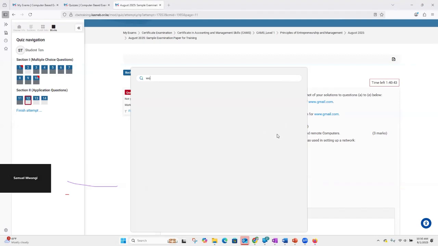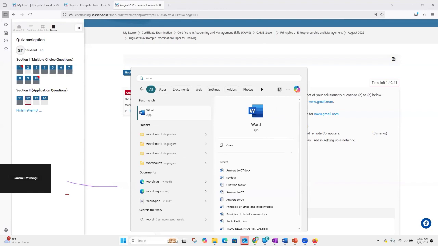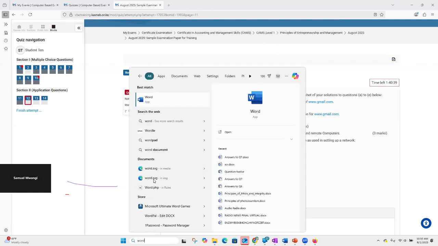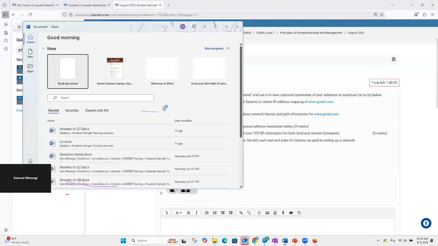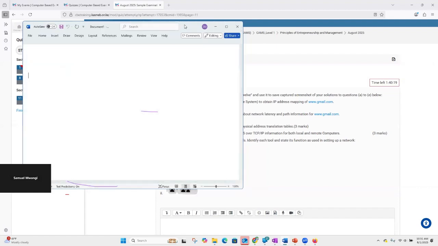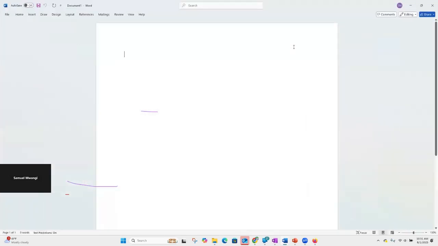So I'll open a Word document. I'll go to Start and look for Word. This is the app for the Microsoft packages, and one of the many packages that we have is Microsoft Word. So I click on it to open, and then I'll create a blank document. If you've forgotten how to create a blank document, please ensure that you practice and improve on the basic skills that you have.